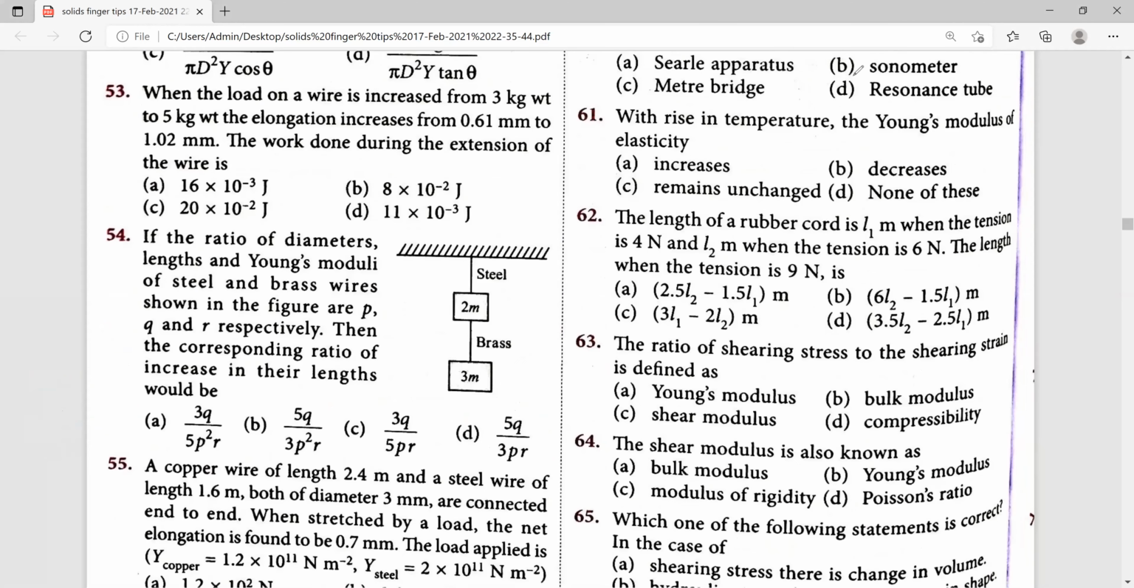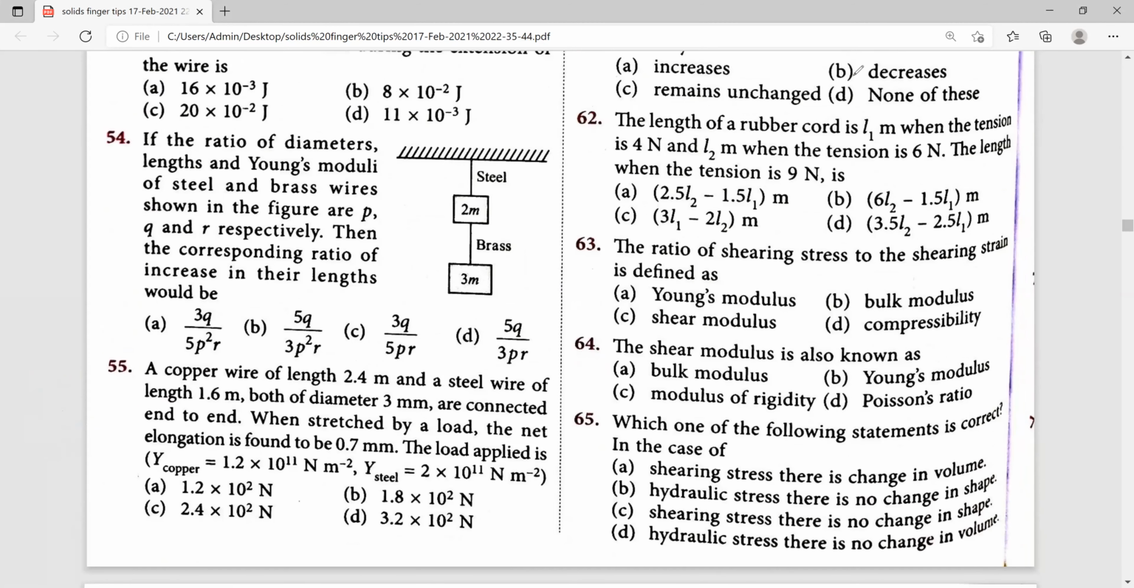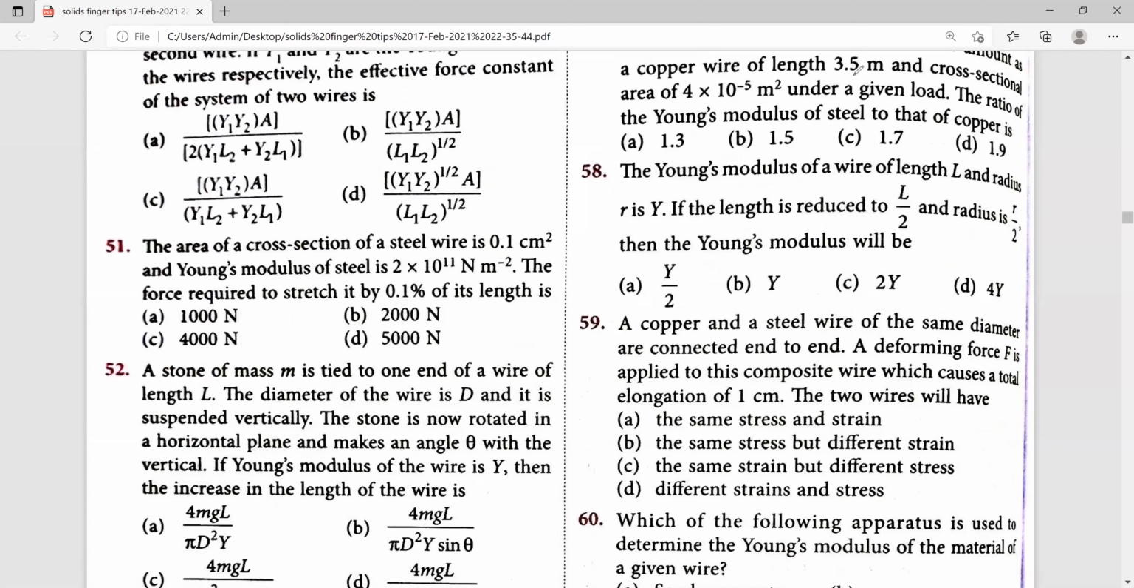54th one. And the 55th one. You take those as a homework and try to do yourself. Look, 54, 55. So you take the screenshot of these questions. Up to 57, you take that one as a homework.